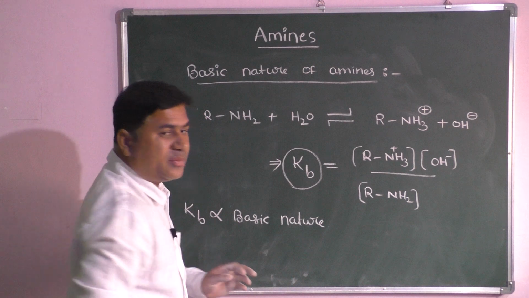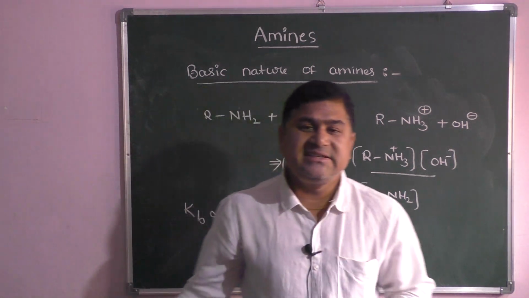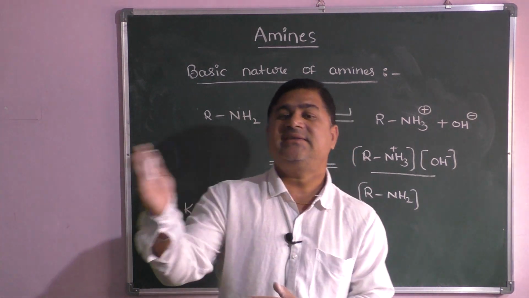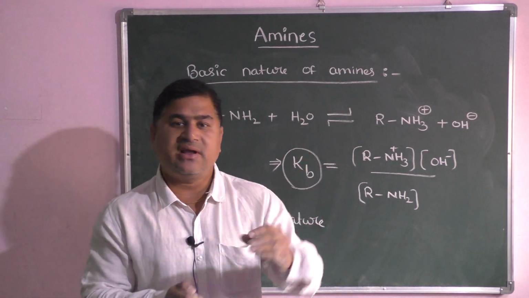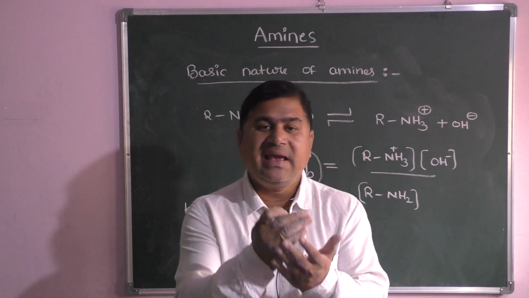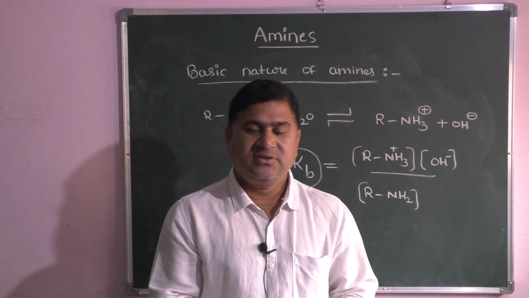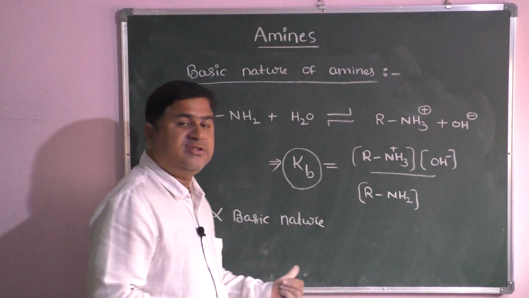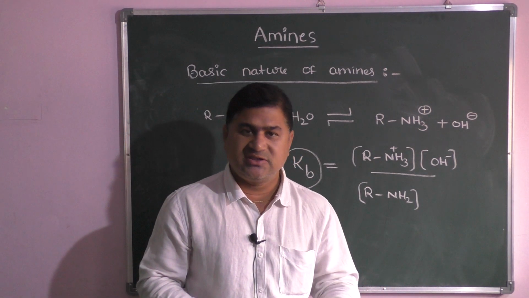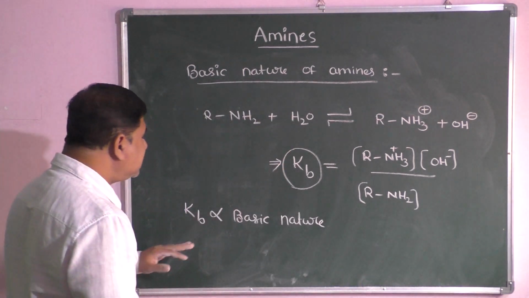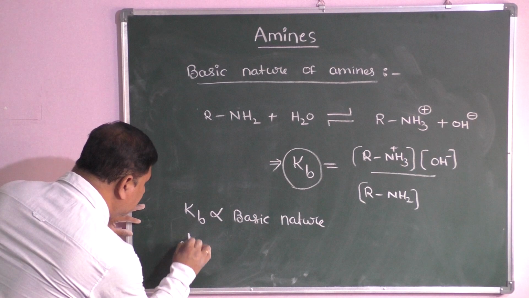Kb is directly proportional to basic nature. So what does it mean? Normally if the Kb value increases, obviously the basic nature of the compound will be more. If the Kb value is less, the basic nature of the compound will be less. So that depends on the Kb values, so you can easily identify the basic nature or basic strength of organic compounds. Okay. Here from this you can see pKb also.